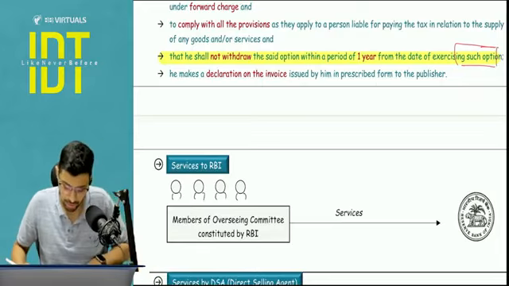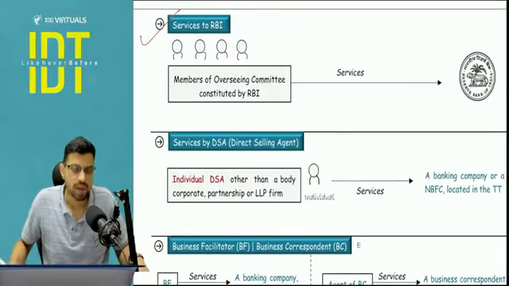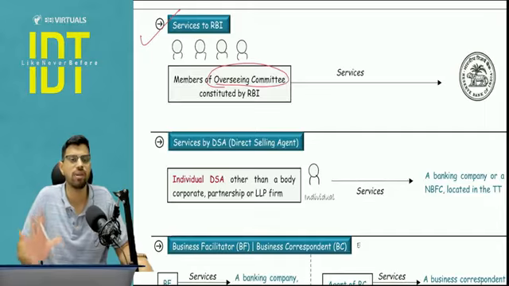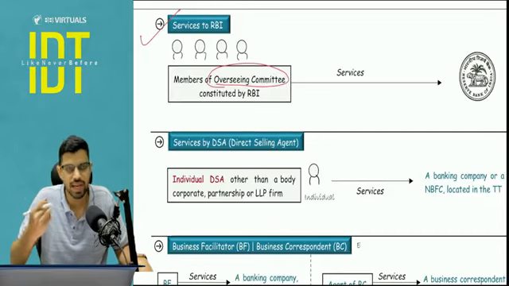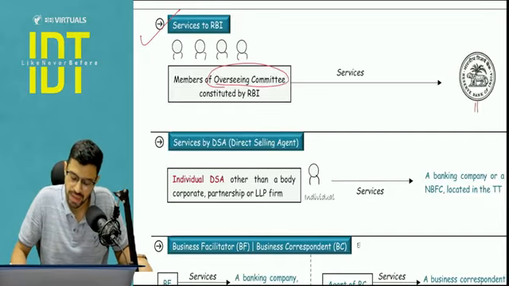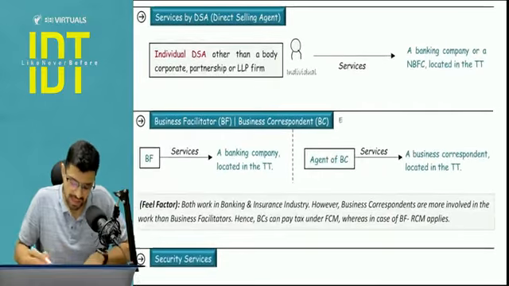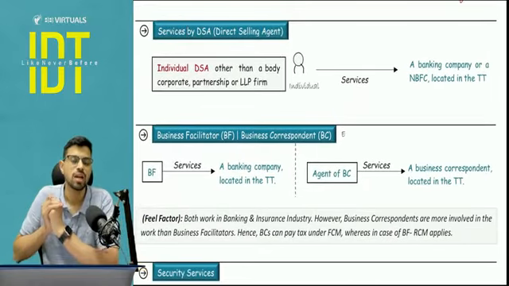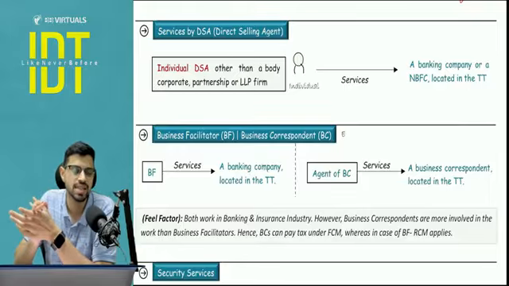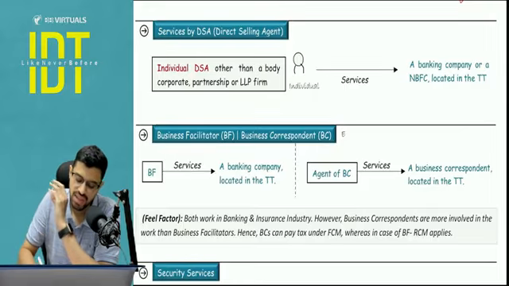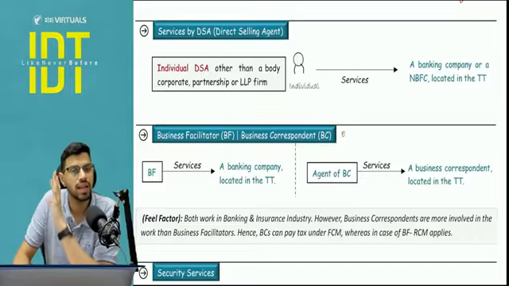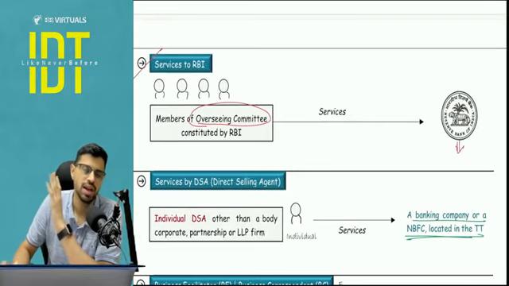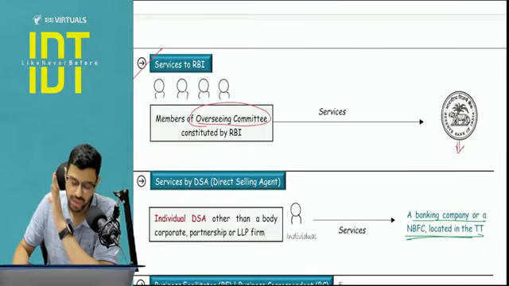No, that cannot work. Next, services to RBI. There is an overseeing committee for high level decisions and high level transactions. They basically charge a fee from the RBI. RBI is going to pay tax under the reverse charge mechanism. DSA, that is the direct selling agent related to banks and everything: if it's an individual DSA, then RCM will apply. But if it is other than an individual, then FCM will apply. Recipients are the banks and financial institutions located in the taxable territory. Is it clear? Let's move to the next.